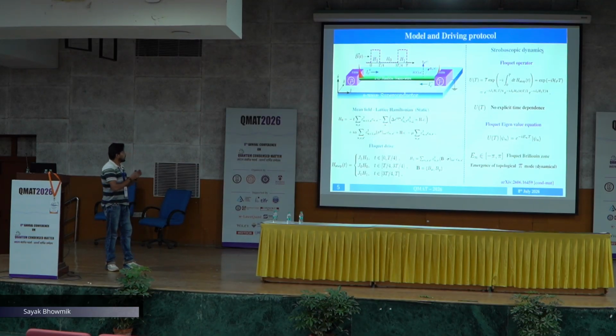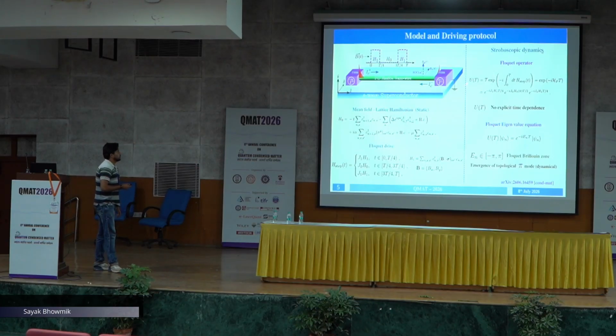So we can write an effective one-dimensional mean field static lattice Hamiltonian. Here t is the nearest-neighbor hopping, alpha is the spin-orbit coupling component, and mu is the chemical potential, and we consider the superconducting term Delta e^{iQn}. Now if we are interested in the stroboscopic limit, where we just see the dynamics in intervals of the time period T,